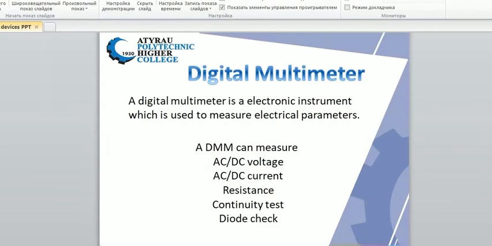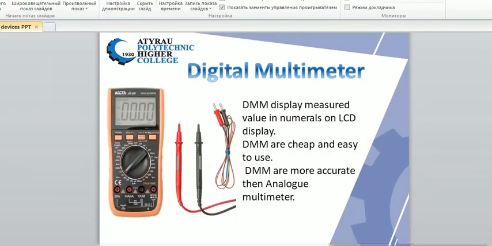DMM can measure AC/DC voltage, AC/DC current, resistance, continuity test, and diode check, and some more functions. A digital multimeter shows the measured value in numerals on an LCD display. DMMs are cheap and easy to use, and DMMs are more accurate than analog multimeters.